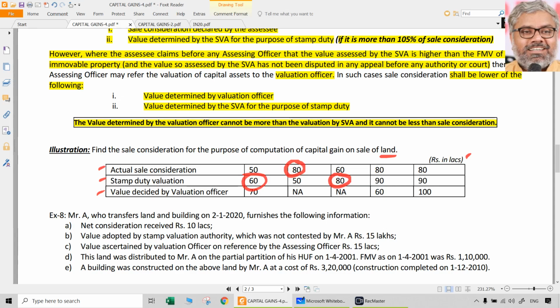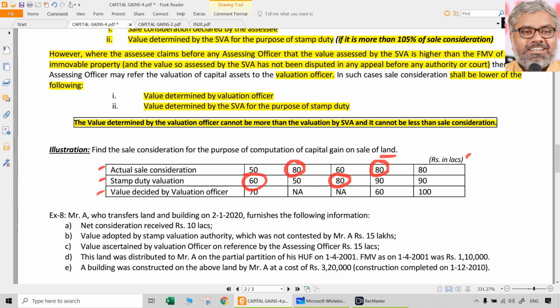So which is higher? Stamp duty valuation is higher. Value decided by the valuation officer is less than stamp duty valuation, that is okay. So 60 has to be taken, but it cannot be less than actual consideration itself. So what has to be taken as full value of consideration here?